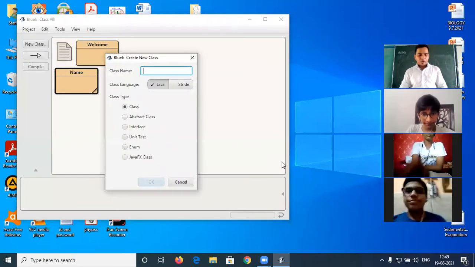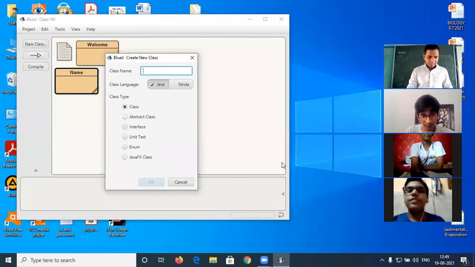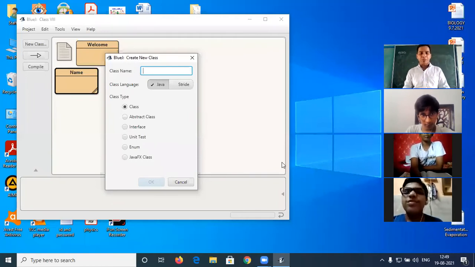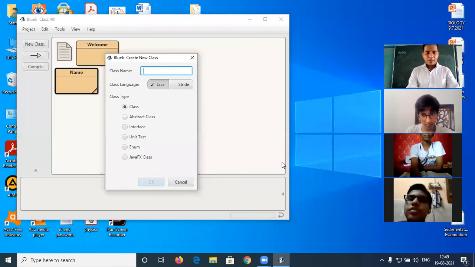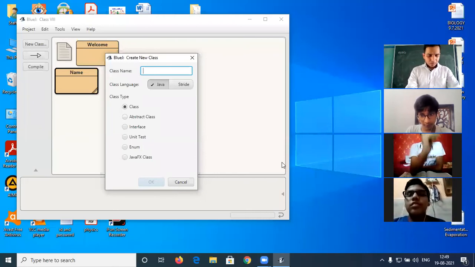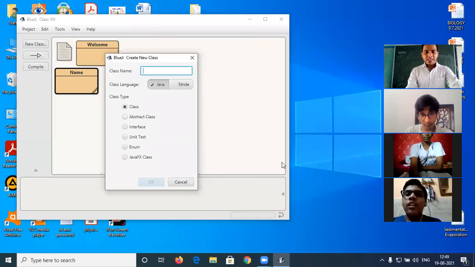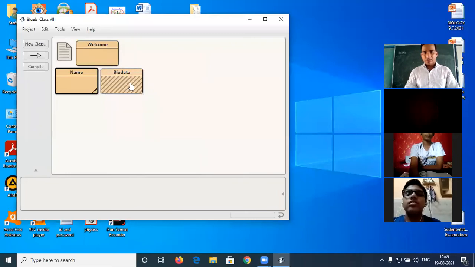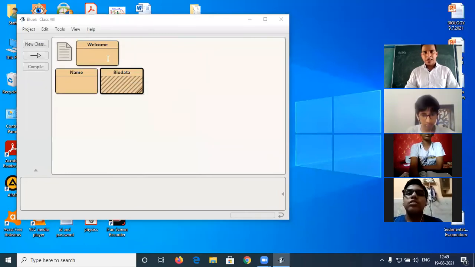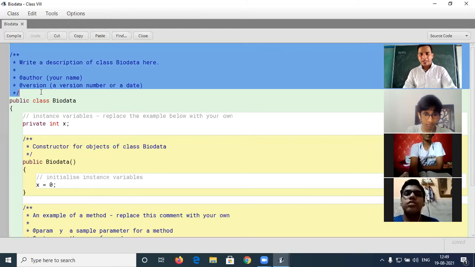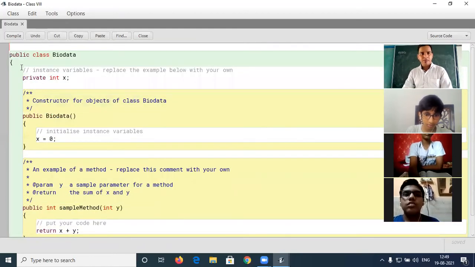Next, we are going to perform the third program that is given on page number 62. Write a program to display name, class, and roll number of a student. Okay, I'm going to write the name of the class as Biodata. Just see here. First, I will delete unwanted things present here.